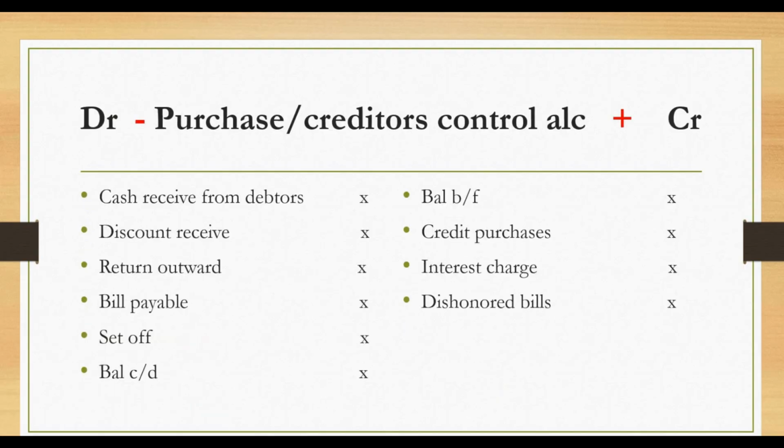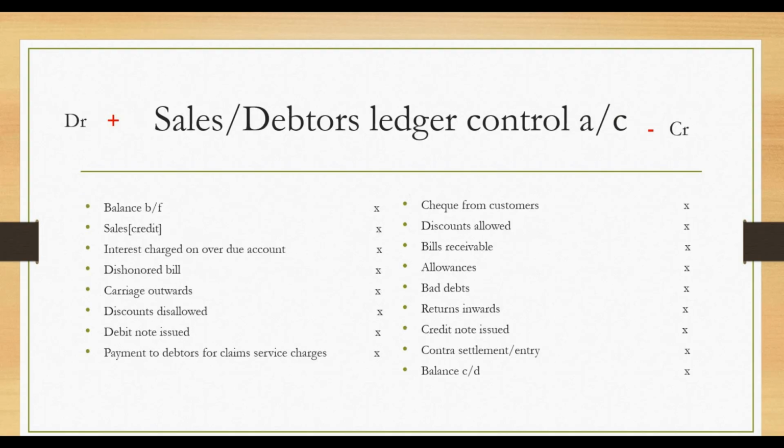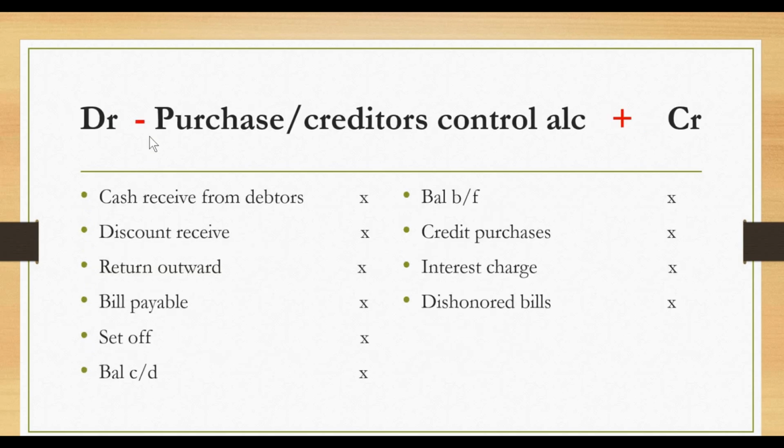Debtors and creditors side too. The reverse is the case here. In the previous one, we have what we call sales ledger control accounts or debtors, where the debit side is increasing the debt and the credit side is reducing the debt. But it is reversed when we get to purchase ledger control accounts: the debit side will be reducing the debt and the credit side will be increasing the debt. Balance brought forward, I've explained that to you. Credit purchase, that is, you purchase the goods on credit. Interest charges on the loan is going to increase the debt. Then dishonored bill is what I've explained as part of the previous concept.